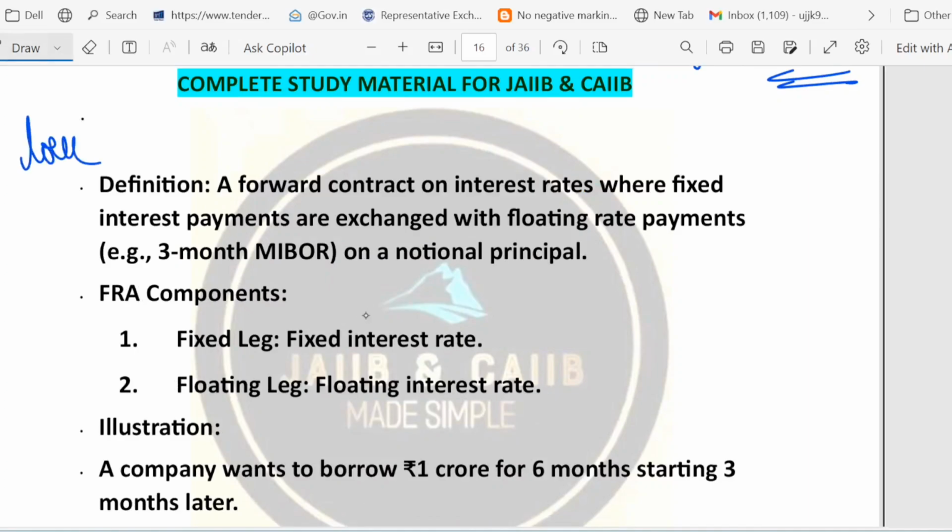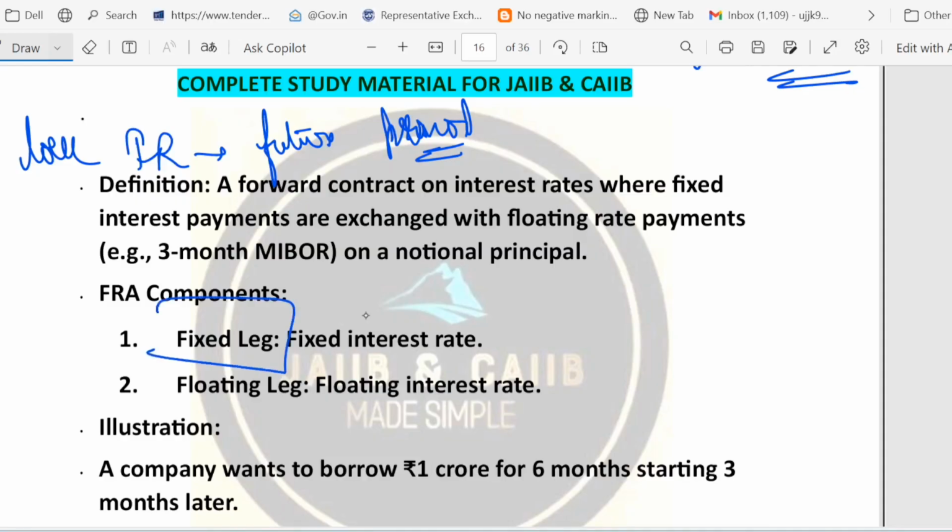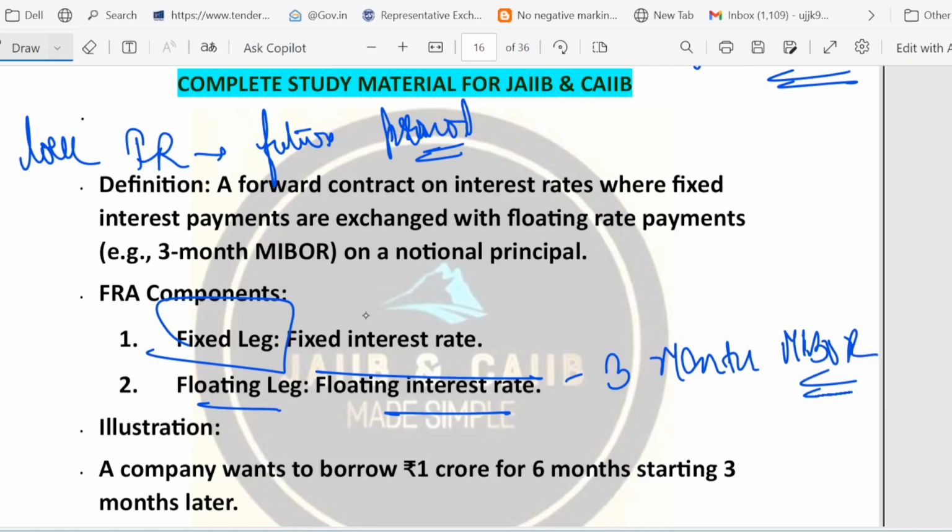So what it does, it locks the interest rate for a future period. Till now we were locking the price. Now we are locking the interest rate. That's the difference. In FRA, one party agrees to pay a fixed interest rate, that is called the fixed leg. Fixed leg means one party agrees to pay the fixed interest rate, right? And the other party pays the floating interest rate, that is called the floating leg. Usually it is the 3-month MIBOR, Mumbai Interbank Offer Rate, right? So both are calculated on the notional principal.